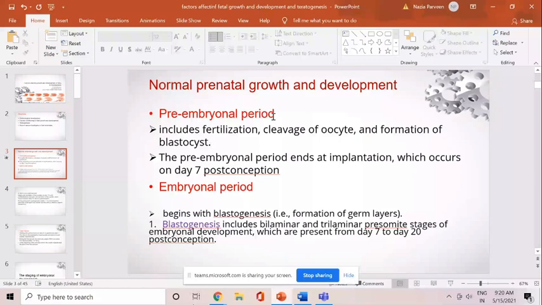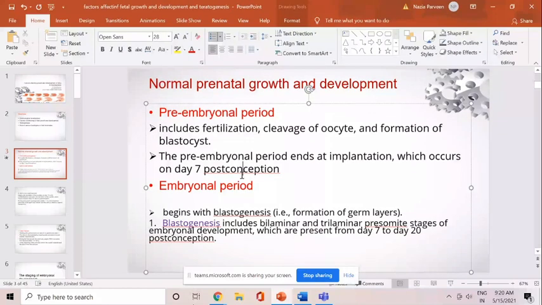So on day 7 post-conception, when the fertilization takes place, we count that as day 1, and on day 7 of the fertilization, the blastocyst stage gets implanted in the uterine cavity. So now further the embryonal period starts.